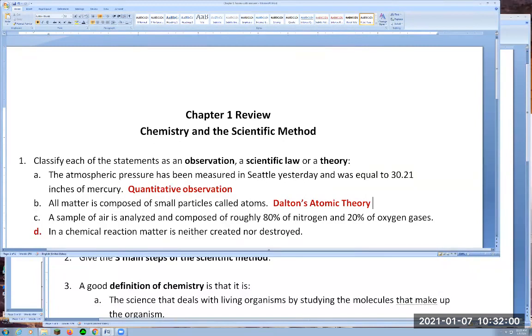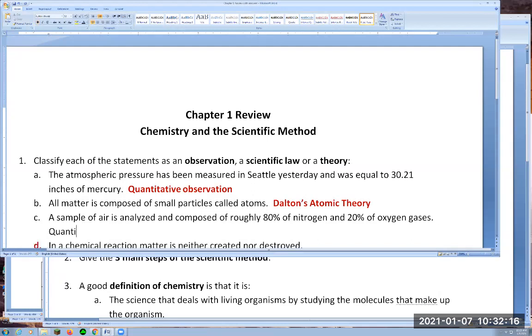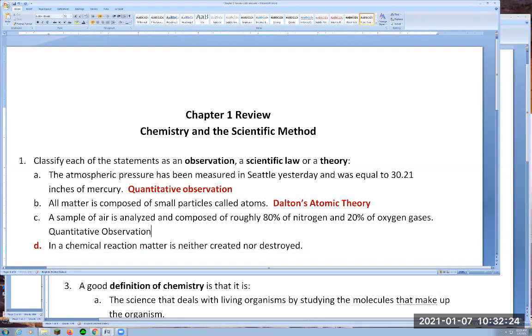Statement C, a sample of air is analyzed and composed of roughly 80% of nitrogen and 20% of oxygen gases. So again here, hopefully now you are thinking, oh, that's another quantitative observation. Because again, we are having some measurement here, the 80% of nitrogen and 20% of oxygen gas that have been measured in the air, from a sample that was taken at some point in time.